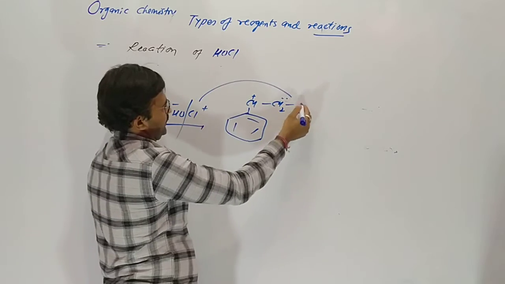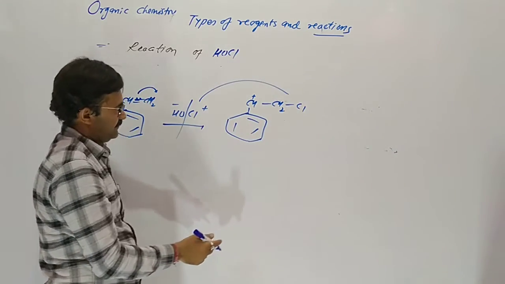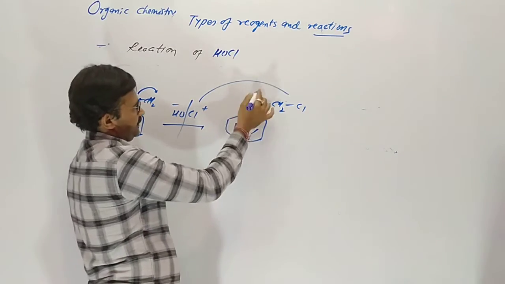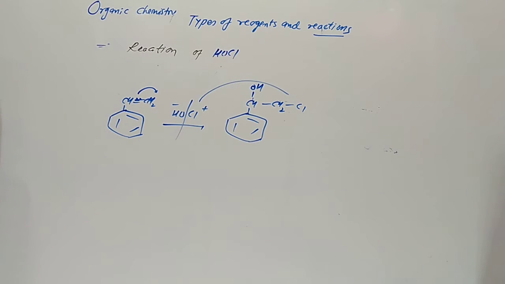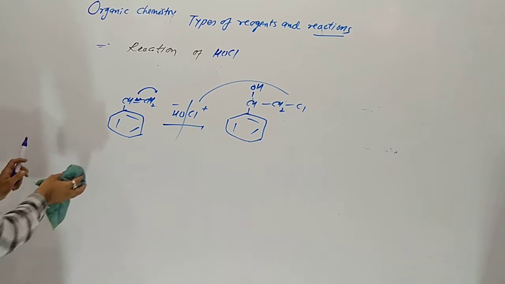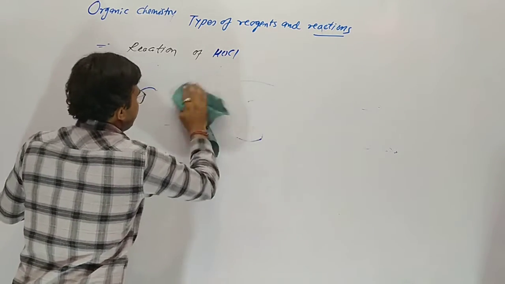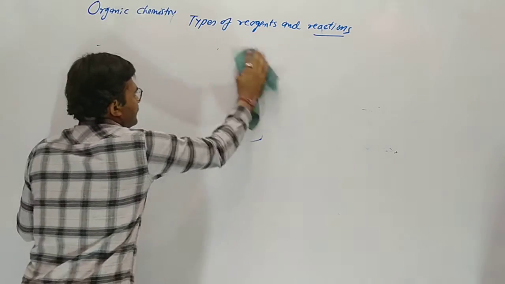Here chlorine combines there, and OH here. This is our final product. Here the first attack is not of H plus, so it never gives rearrangement. Whenever H plus is first attacking, then it gives rearrangement.